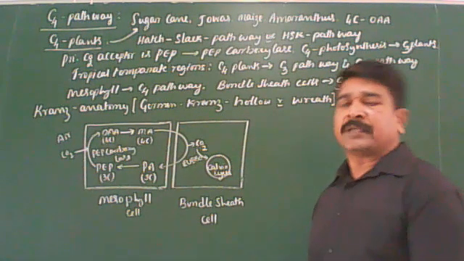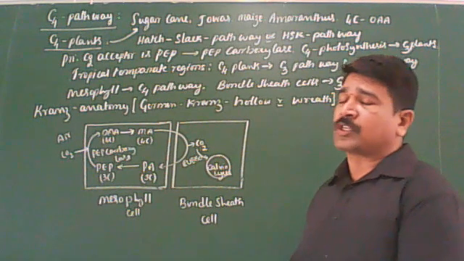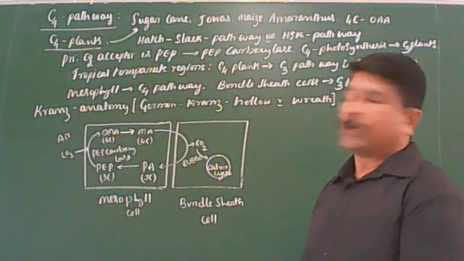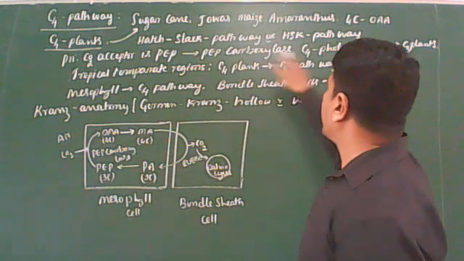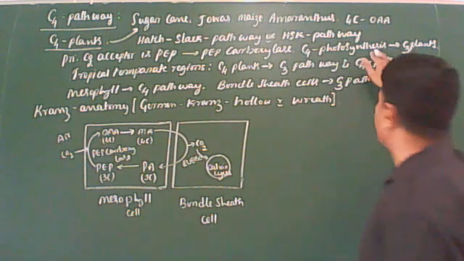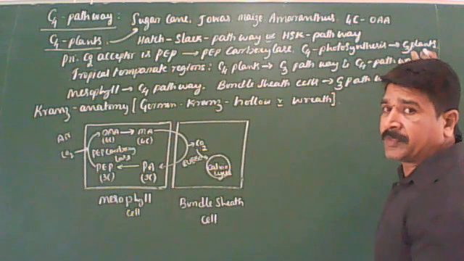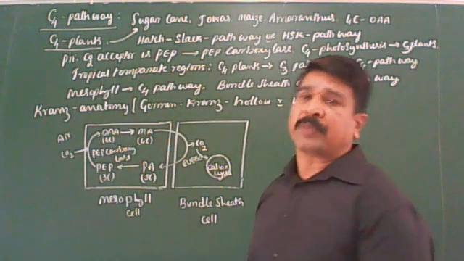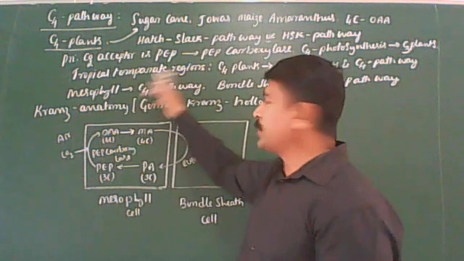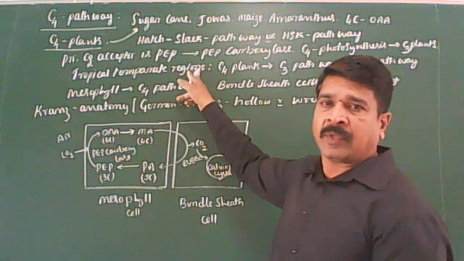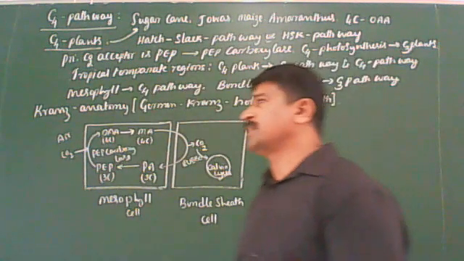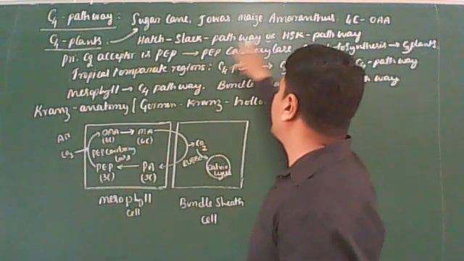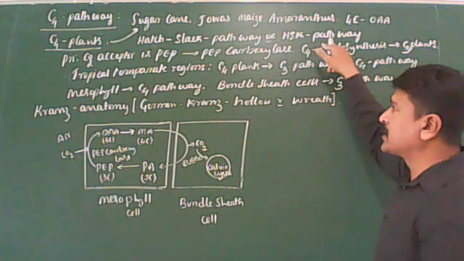The C4 plants are more efficient in fixation of CO2 than C3 plants, because listen to me, C4 plants are more efficient in photosynthesis than C3 plants. You remember this. So that is why C4 plants are always able to tolerate the high temperature found in tropical regions. Clear? Since this cycle was proposed by two scientists, Hatch and Slack, it is also called the Hatch-Slack pathway or HSK pathway.